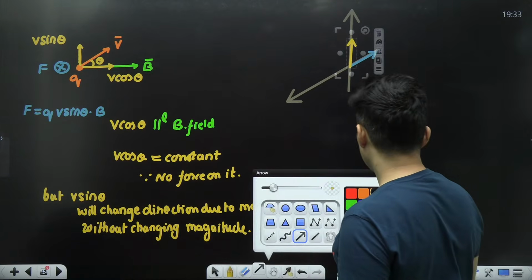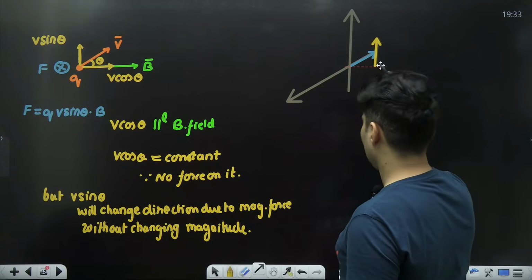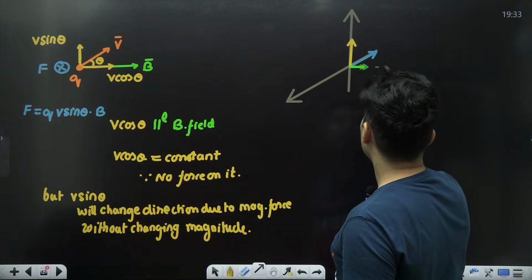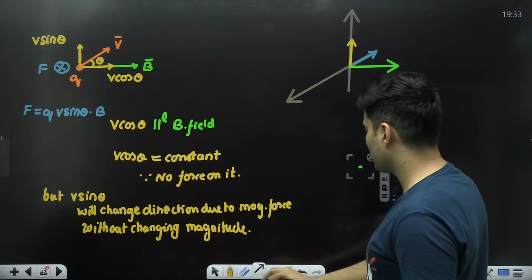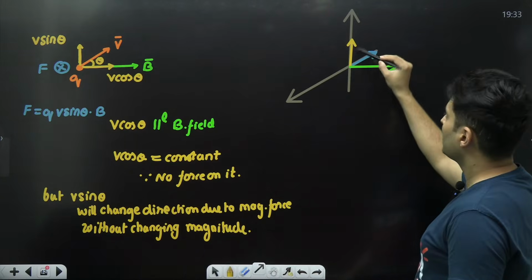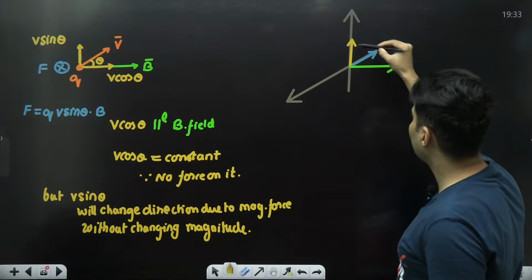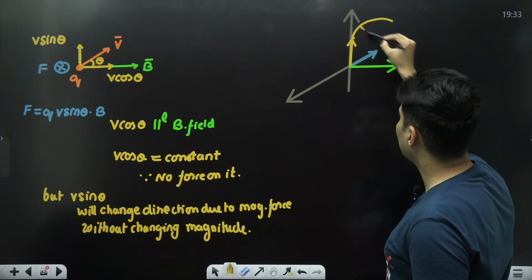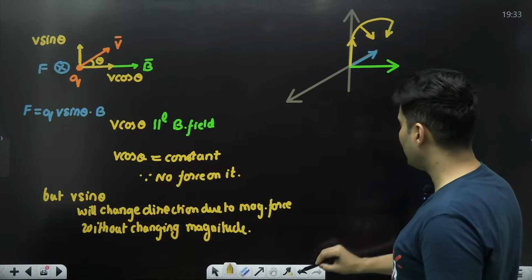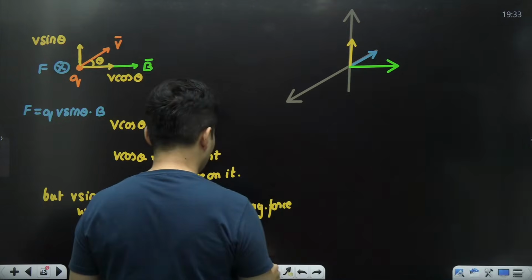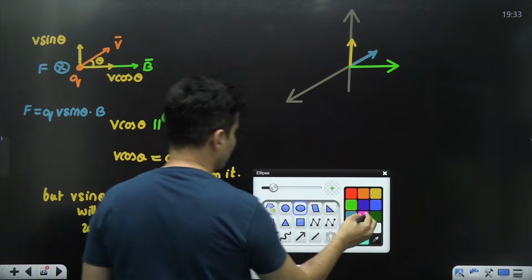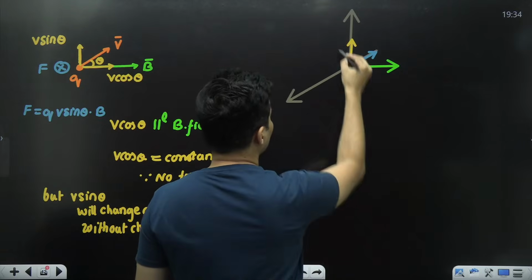The magnetic field is over here. So because of that force, what will happen? This velocity which is there will go like this, and the force will always be perpendicular to it. So it will go in a circular path in a weird direction. Let me show that to you.